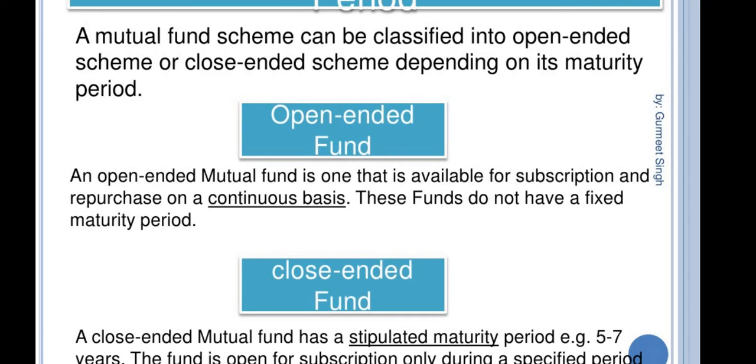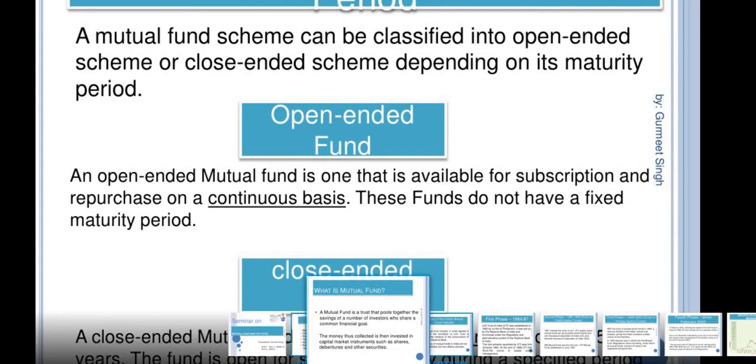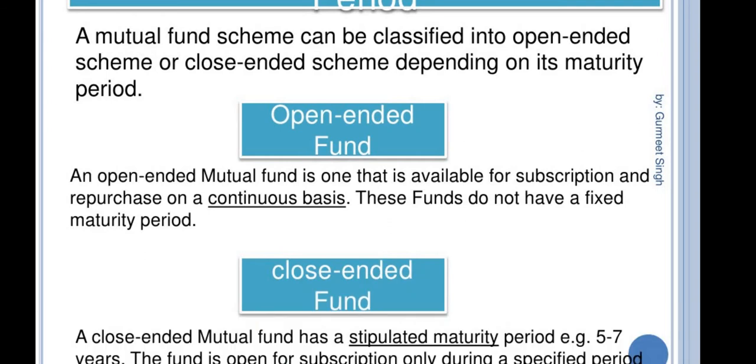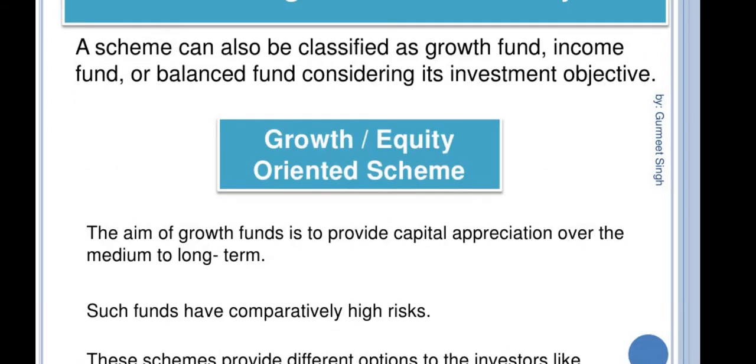In the case of closed-ended schemes, a stipulated maturity period will be there, like 5 to 7 years. The fund is open for subscription only during a specified period of time. Like that, some limitation will be there. That is the closed-ended scheme.